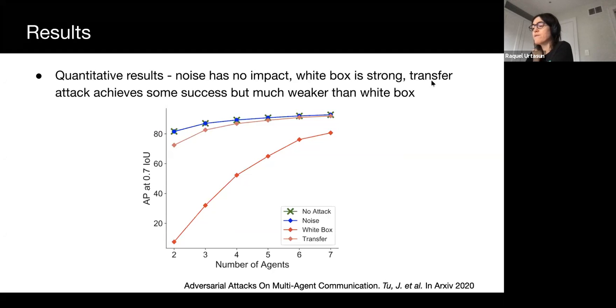Here are some results of our attack. We plot the average precision at different numbers of agents. We show a no attack baseline and a noise baseline where random uniform noise with the same bound is added. Our white box attack is able to drop AP significantly at few agents, but the model becomes more robust with more agents. Our transfer attack is able to achieve a small degree of success, but as expected is much weaker than a white box attack.